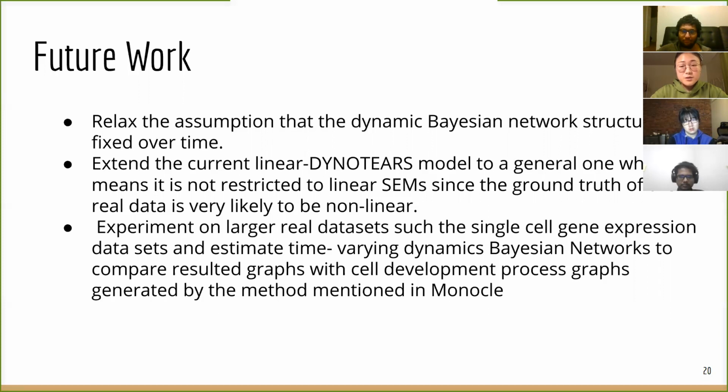The second future direction is to extend the current linear NOTEARS model to a general one, which means it is not restricted to linear SEMs, since the ground truth of the real data is very likely to be nonlinear. And the last one is we can experiment on larger real data sets, such as single cell gene expression data sets, and verify them with the simulated time series data generated by Monaco.